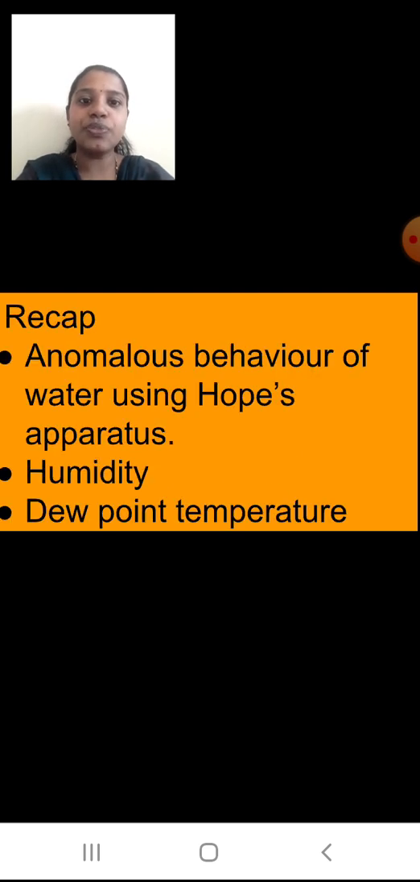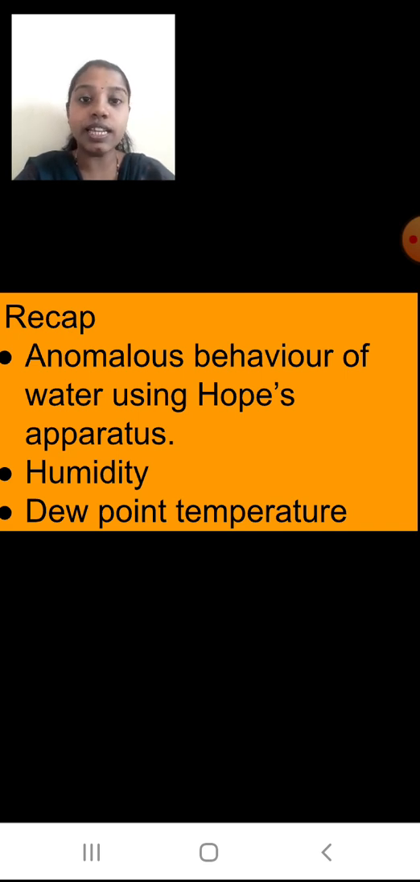Okay, so in the last presentation you studied the anomalous behavior of water using Hope's apparatus. We have studied the whole Hope's apparatus. Using that, the important statement is that the maximum density of water is at 4 degrees Celsius, right? This you have studied. We have seen how the statement is proved using the graph.